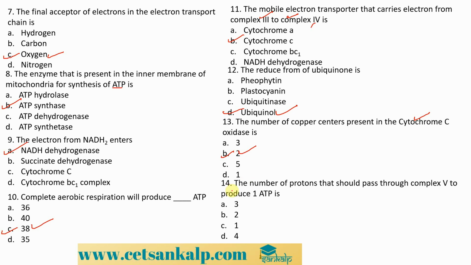Now, 14th question. The number of protons that should pass through the complex 5, that is the ATP synthase, to produce 1 ATP is 3, 2, 1, and 4. So the answer is, we know it should be 2 protons. Hence B is the right answer.